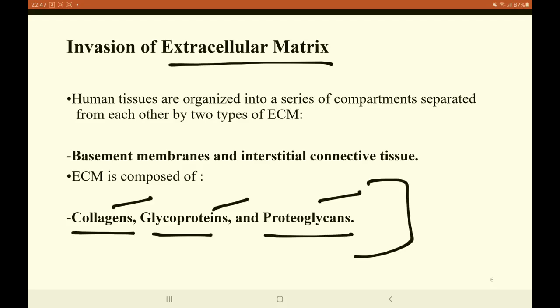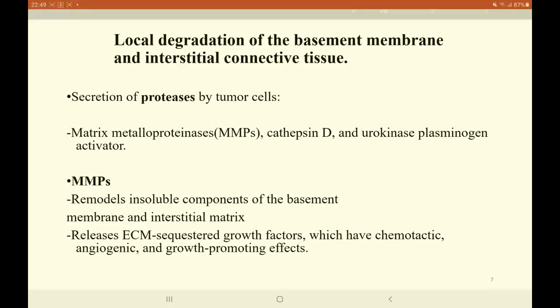So the enzymes that are able to digest these proteins are called proteases. These proteases are matrix metalloproteinase, cathepsin D, and urokinase plasminogen activator.